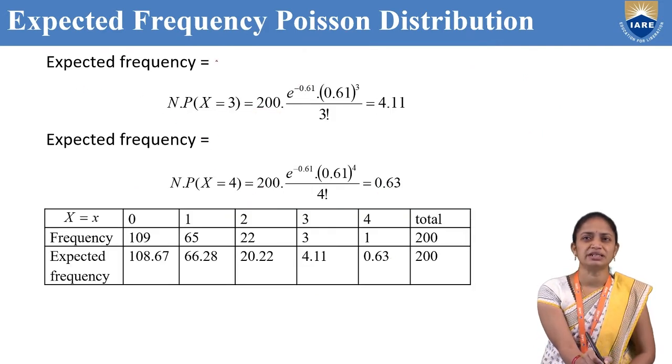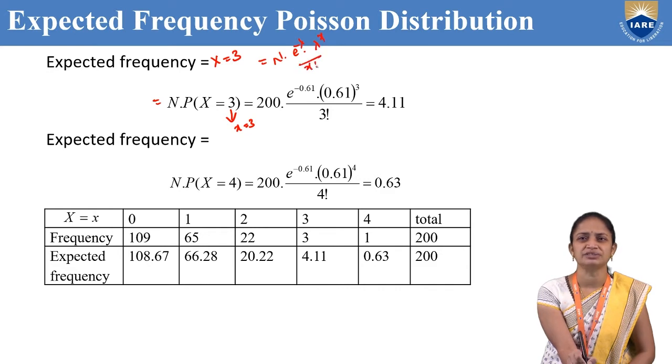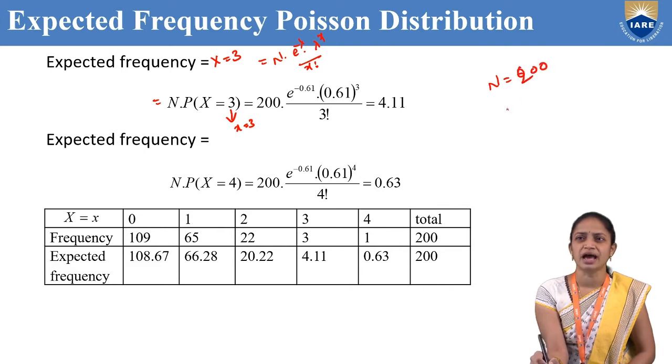Now we need to find the expected frequency for x equal to 3. That is n into P(x equal to 3), so small x is 3. The formula is capital N into e power minus lambda, lambda power x by x factorial. We know capital N is 200 and lambda is 0.61. Substituting, 200 e power minus 0.61 and 0.61 whole power 3 by 3 factorial. Simplifying, we get 4.11.